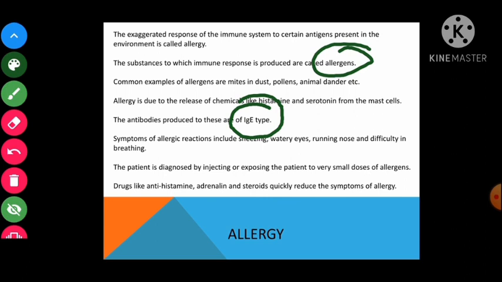Talking about the symptoms of allergies, the symptoms are sneezing, watery eyes, rashes, running nose, difficulty in breathing. So they are the symptoms of allergy. And the patient is diagnosed by injecting or exposing the patient to very small doses of allergen, right?